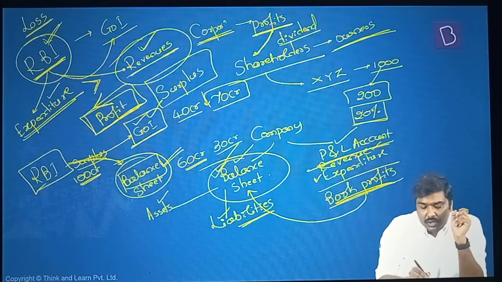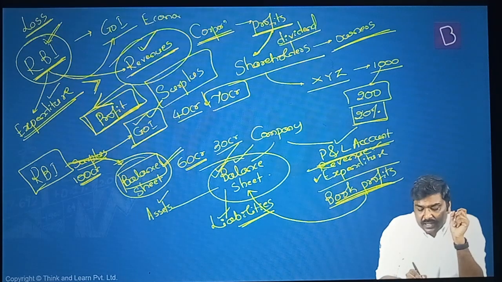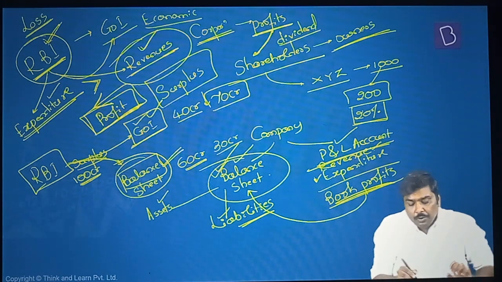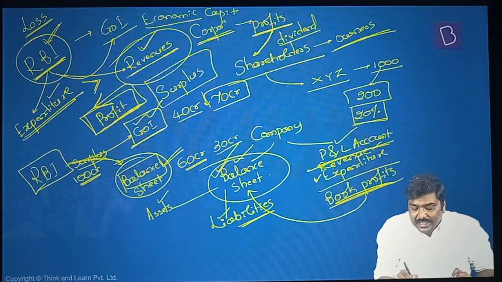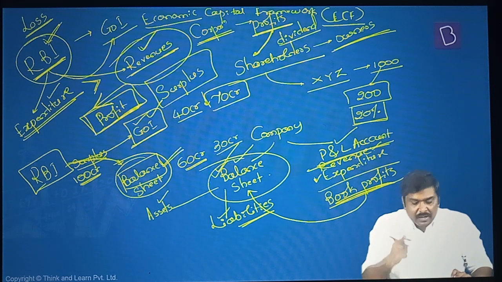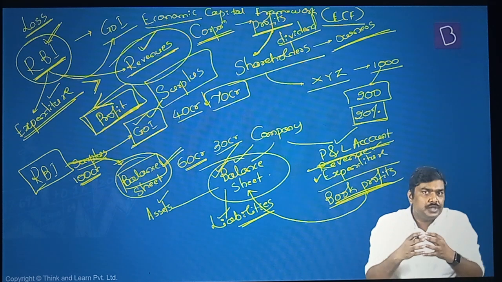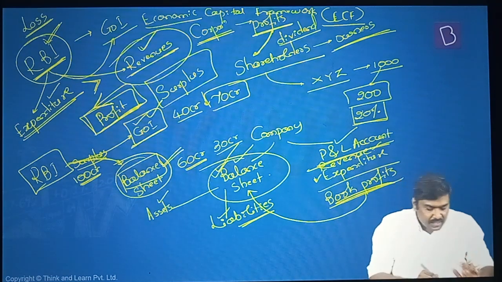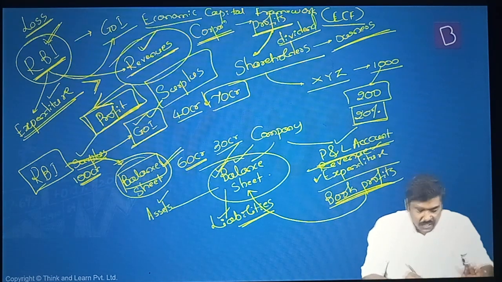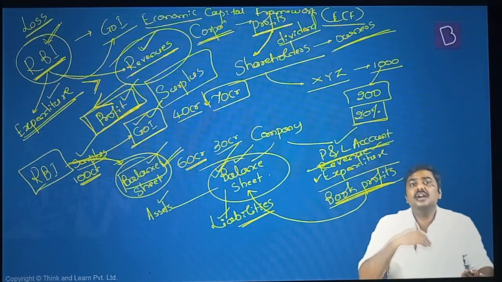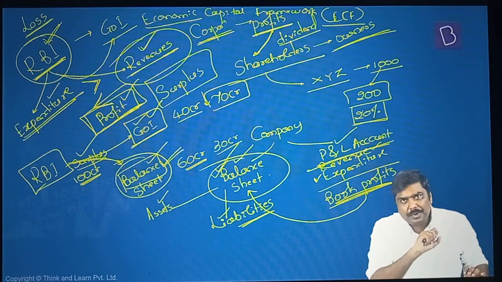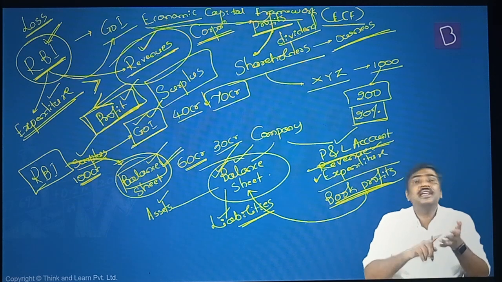The committee to look into the Economic Capital Framework. Remember the name here: the committee to look into the Economic Capital Framework, ECF, of RBI. Basically, it was to give recommendations as to what formula should be used. Out of the balances, or out of, let's say, the surpluses, how much should be transferred to the Government of India. A formula was supposed to be provided. That is basically the idea of an Economic Capital Framework.